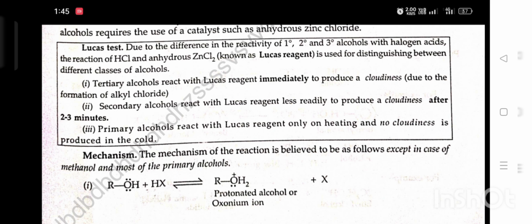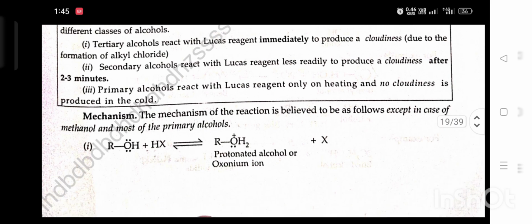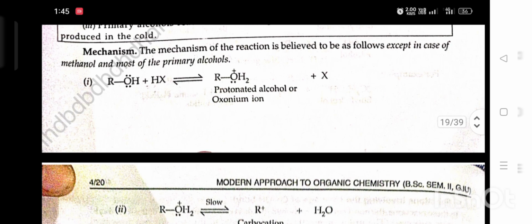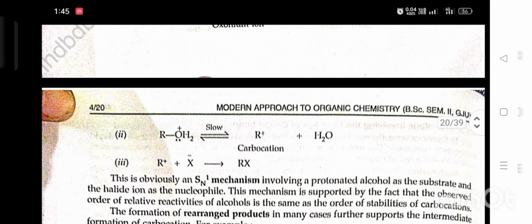Mechanism. The mechanism of reaction is believed to be as follows, except in case of methanol and most of the primary alcohols. Alcohol plus HX gives protonated alcohol or oxonium ion plus X⁻. Second, slow step: carbocation plus water formed. Then carbocation plus halide gives RX. This is obviously an SN1 mechanism involving a protonated alcohol as the substrate and the halide ion as a nucleophile.